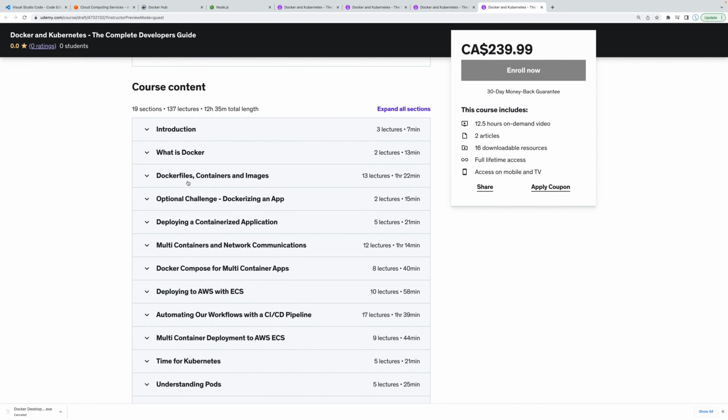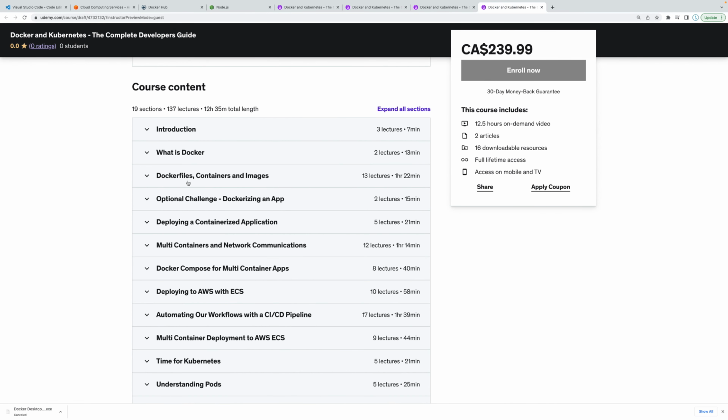Now, once we have learned all three, we can start learning some more advanced concepts, like building multi-container applications and figuring out how to network between them. Another very important thing is persisting data, which could be an issue with Docker applications. We're going to learn exactly how we can persist data inside of a database.